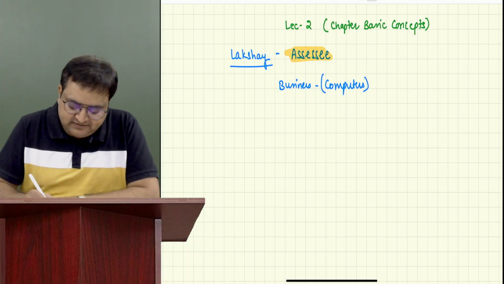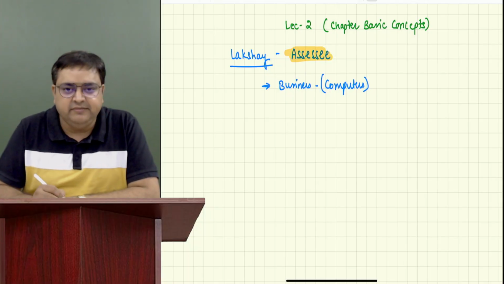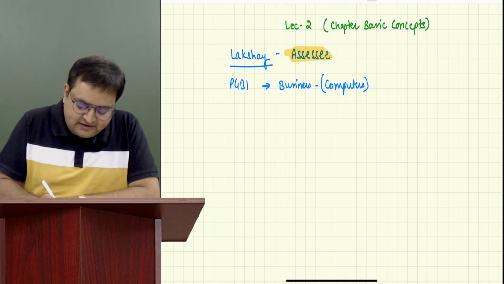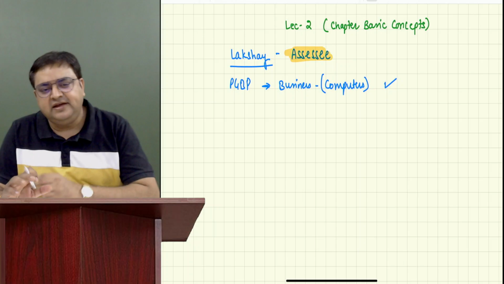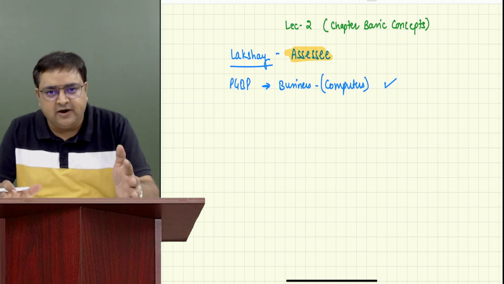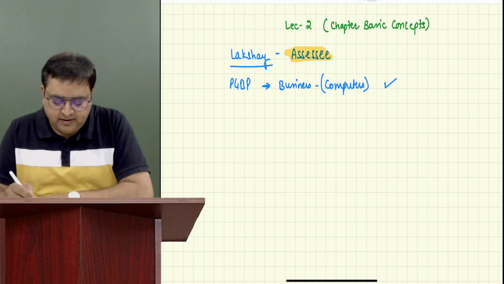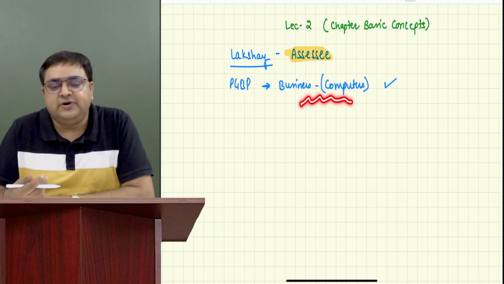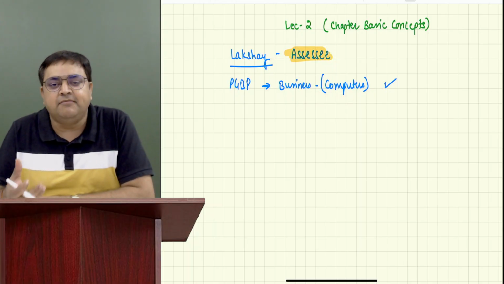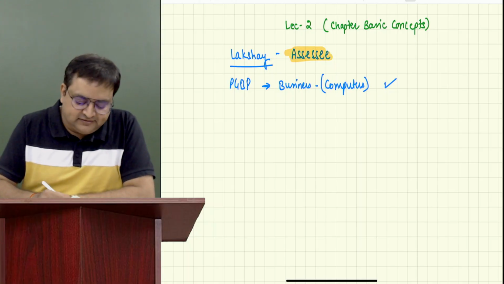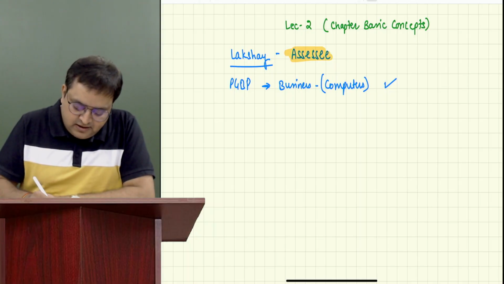So which income is he generating, guys? Out of the 5 heads, which head is it? PGBP. Correct. So he has PGBP income. He is doing this business for the last couple of years and it's an established business now, doing good. Since this business is running well, he has some money also, which he has invested in various assets. So what he has done is, during these years, he has purchased some gold.